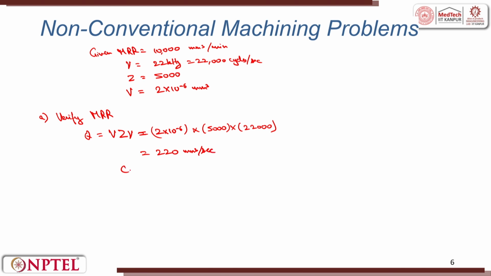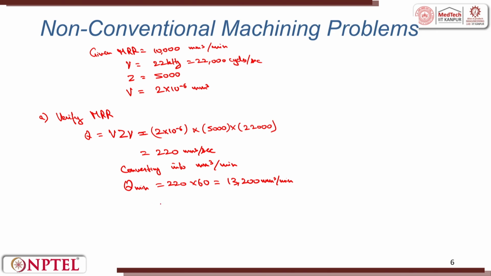To convert this into millimeter cube per minute, I will call it MRR per minute is equal to 220 into 60, that is equal to 13,200 millimeters cube per minute.